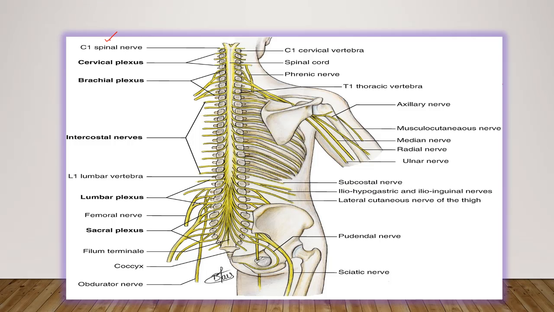This is the C1 spinal nerve. This is the cervical plexus and brachial plexus. These are the enlargements. C1 cervical vertebrae. This is the spinal cord. This is the phrenic nerve, which supplies the diaphragm.